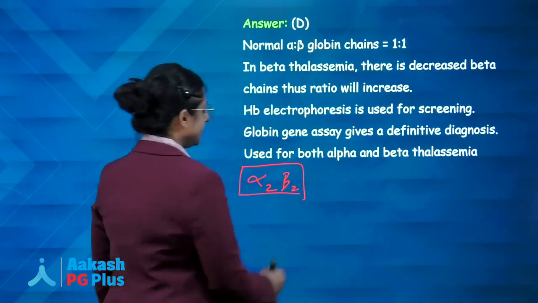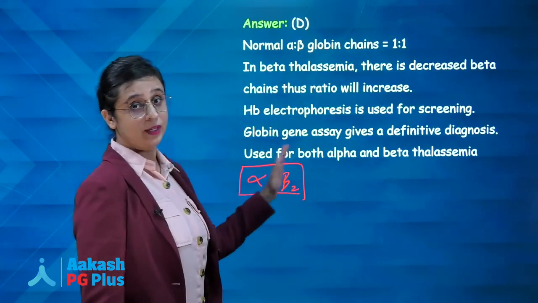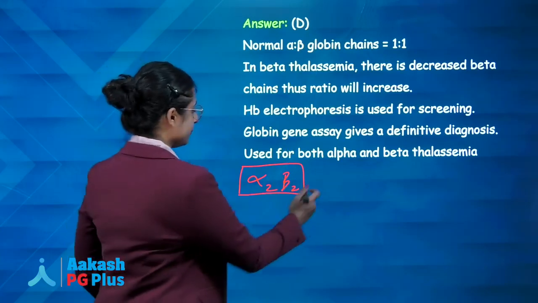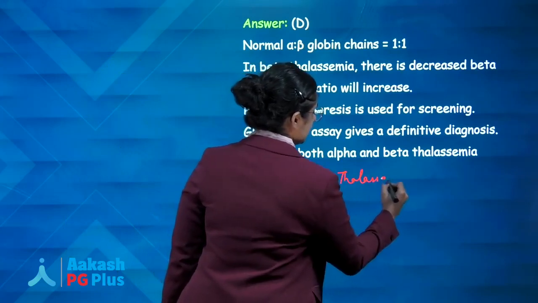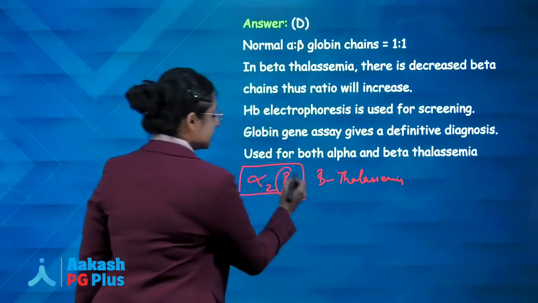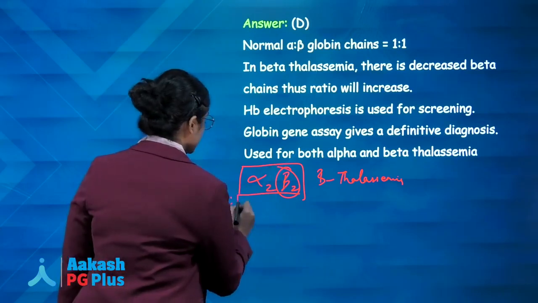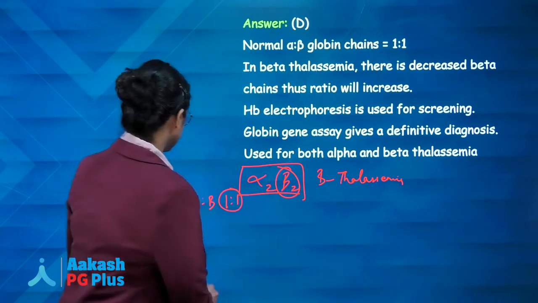Now, we will quickly have a look. What is a normal adult hemoglobin? Alpha 2, beta 2. That means 2 alpha chains paired with 2 beta chains, they are best friends forever, right? But in case of beta thalassemia, this beta chain would not be there. Alpha to beta is normally 1:1. But in case of beta thalassemia, beta chains will be defective, so the ratio will increase.